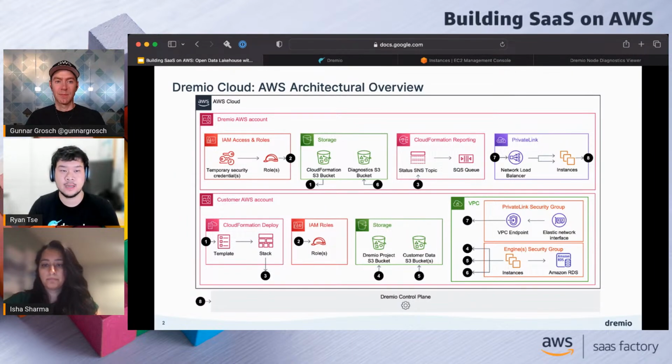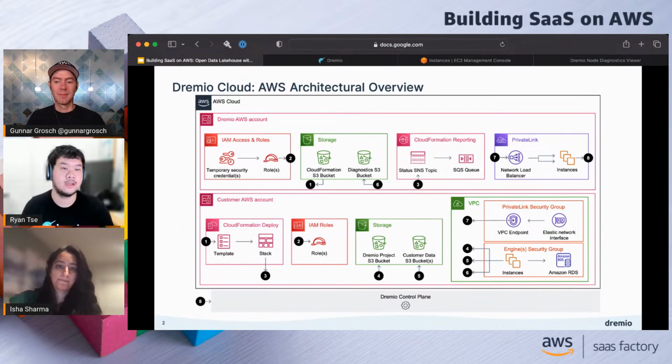Okay, let me continue a little bit more through this architecture diagram. There's a couple more interesting pieces that I can talk about. The last thing I covered was this private link. This private link security group has that trust relationship with the engine security group that allows these instances to talk with the ENIs that have been created for that private link.